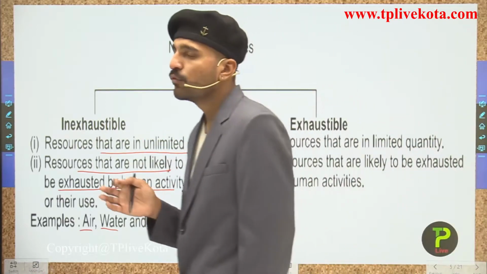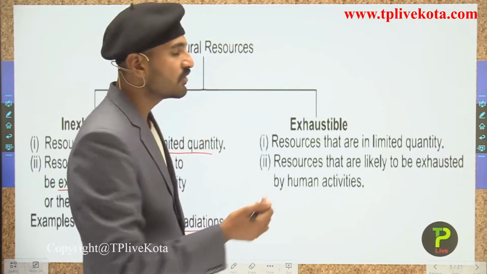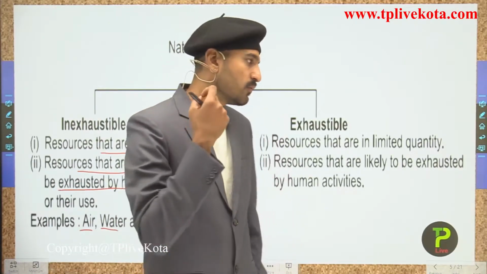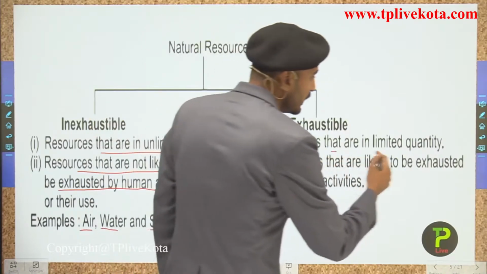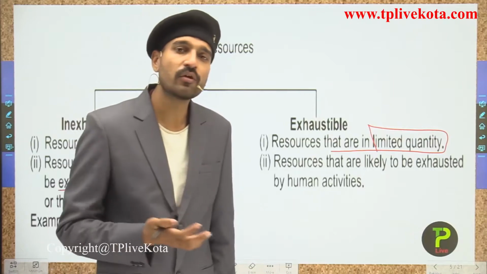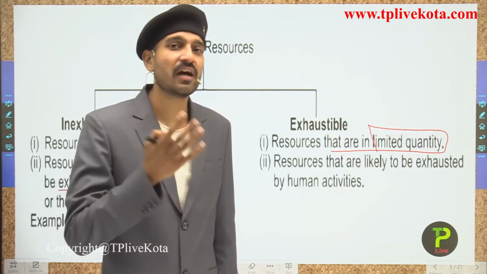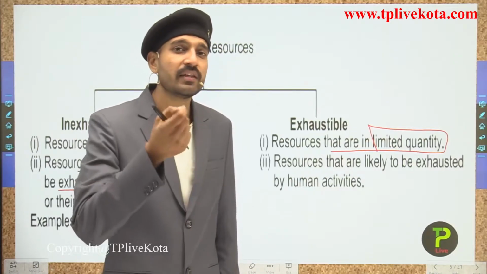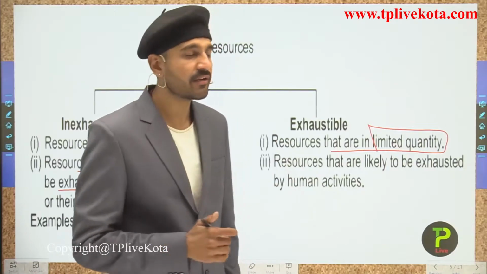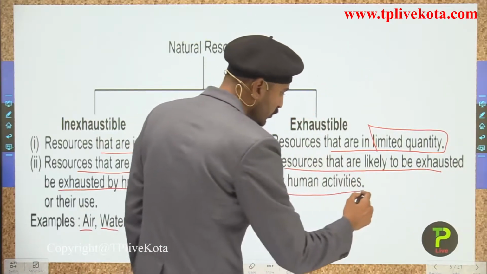Now moving to the second, that is the exhaustible natural resources. As the name suggests, they are going to be exhausted in time. So these are the resources that are limited in quantity. Those resources in limited quantity are simply termed exhaustible natural resources. Since they are in limited quantity, it means they are going to be exhausted by human activity. So these are the resources that are likely to be exhausted by human activity.